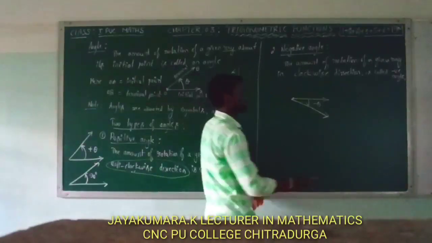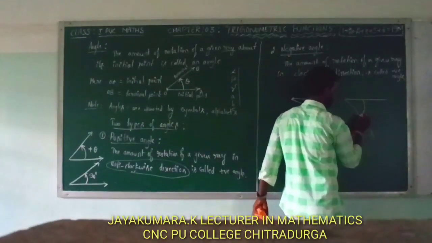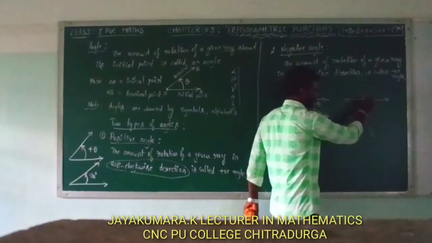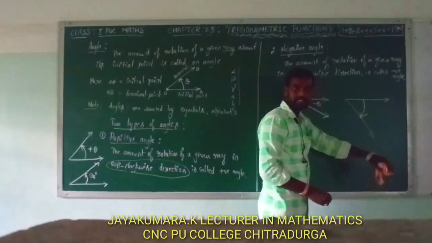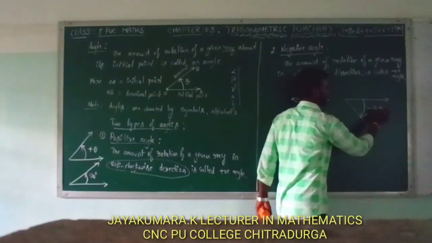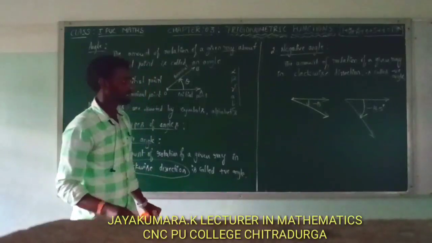Now next. Here one more. Here this is original ray. Here the amount of rotation is along what? Is along clockwise. Clockwise means negative. For example, this is minus 40 degree, minus 45. Okay. Next.